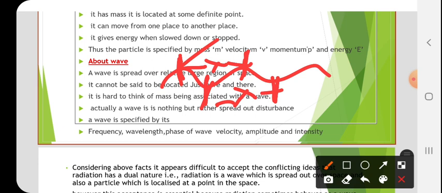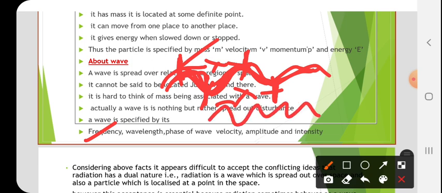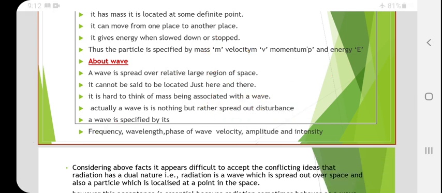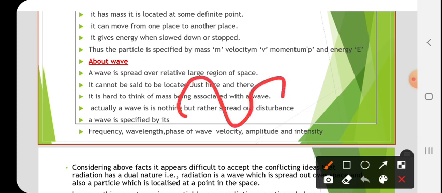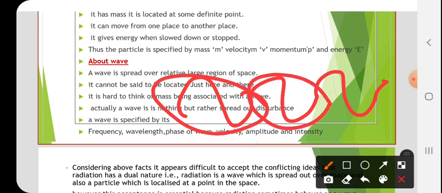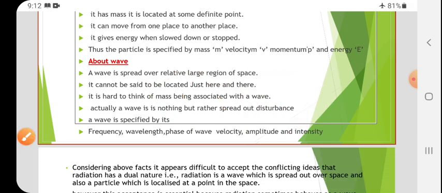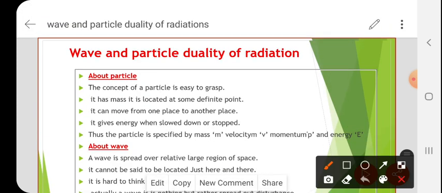So when the wave has a wavelength, then automatically it has a frequency. Frequency means, within 1 second, how many ups and downs are created. See here, it is like this. This and this up, it is one vibration, right? See here once again, it is one vibration, it is another vibration, another vibration. How many vibrations are created in 1 second? That is called frequency, right? Like this we define frequency.